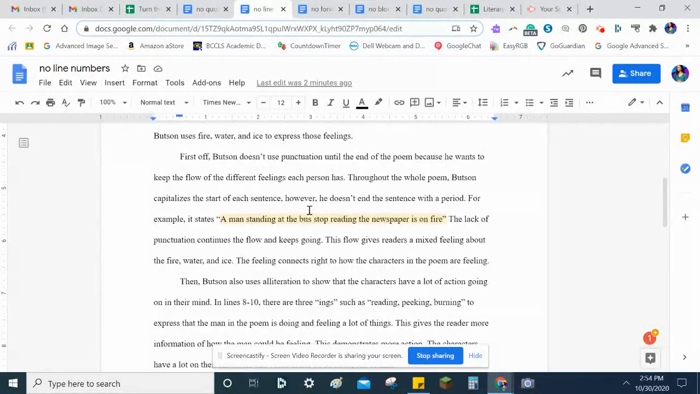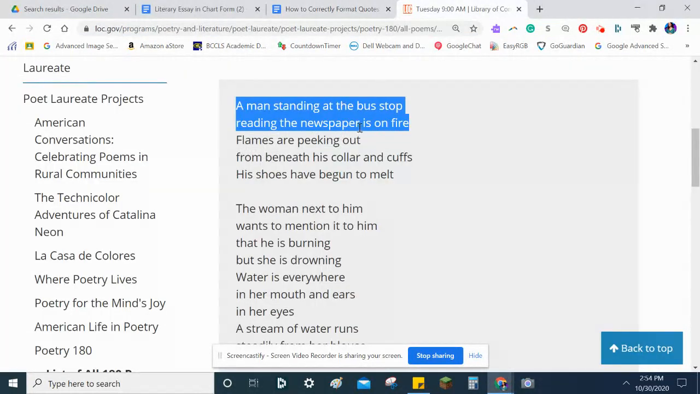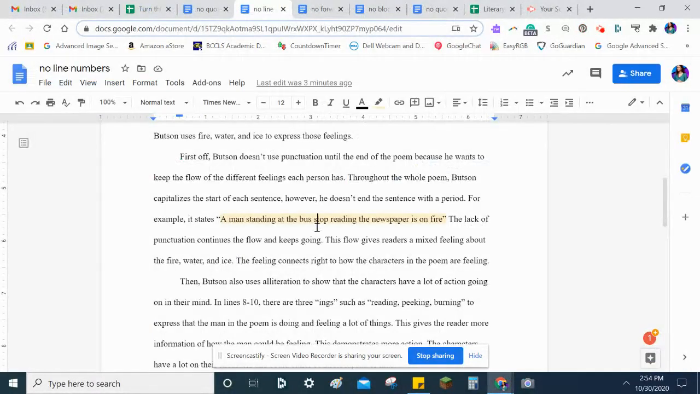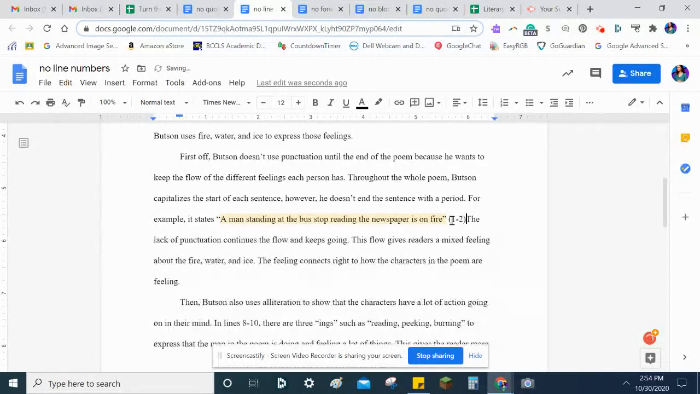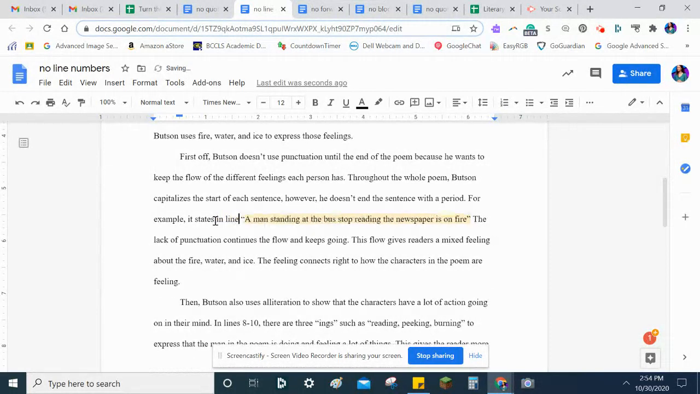Now, here's the same person with a similar quote, and they've got quote marks, but they don't have line numbers. A man standing at the bus stop reading the newspapers on fire. This is a little bit longer, so we need to put line numbers on it. And which lines are those? Lines 1 and 2. Okay, so you can do it like this, 1-2, or you could also write it states in lines 1-2. And there are other ways to do it as well.